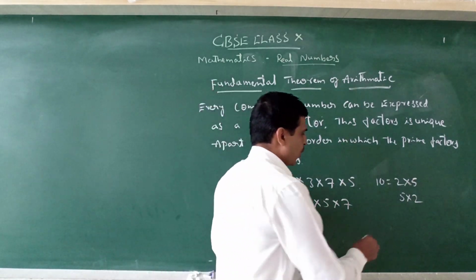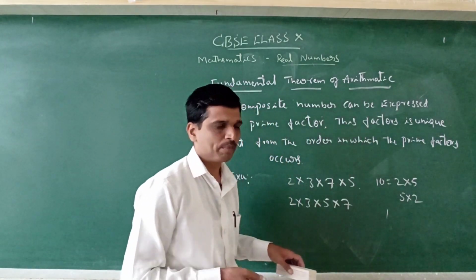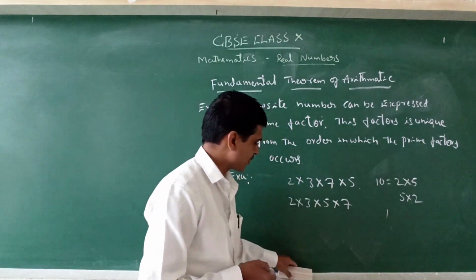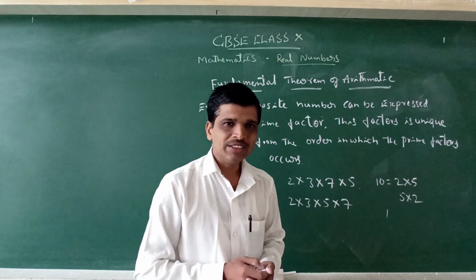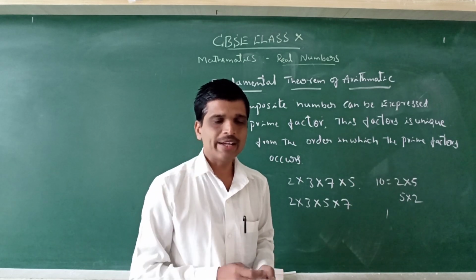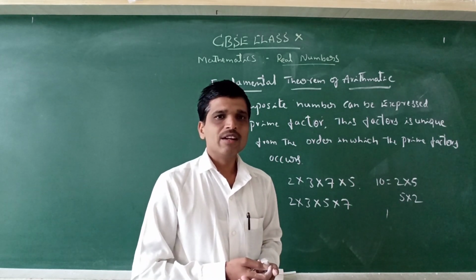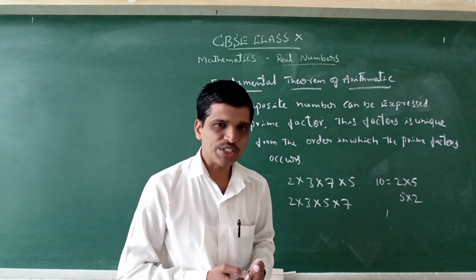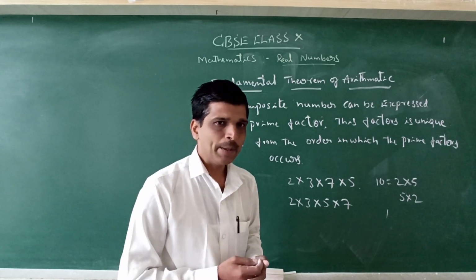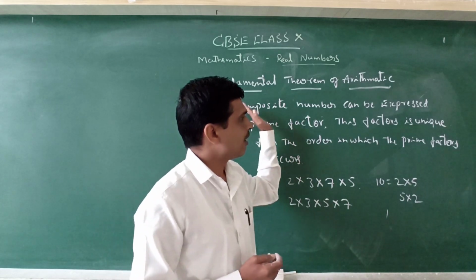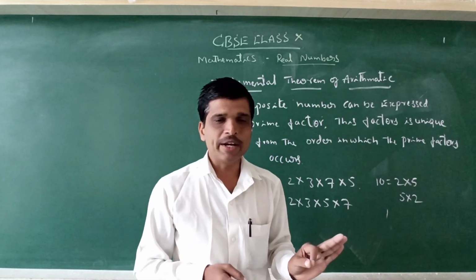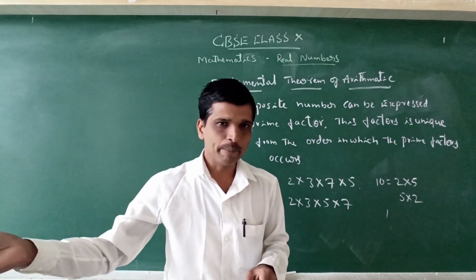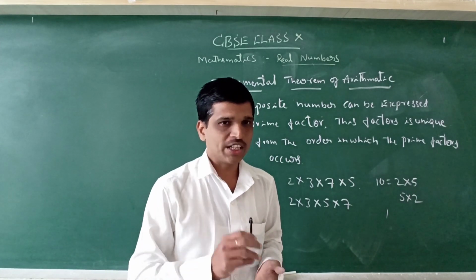Otherwise, you could use 1 also, but 1 is neither a prime number nor a composite number. What do we mean by a prime number? Any natural number which is divisible only by 1 and itself. What do we mean by a composite number? Any natural number which is divisible by 1, itself and some other number.